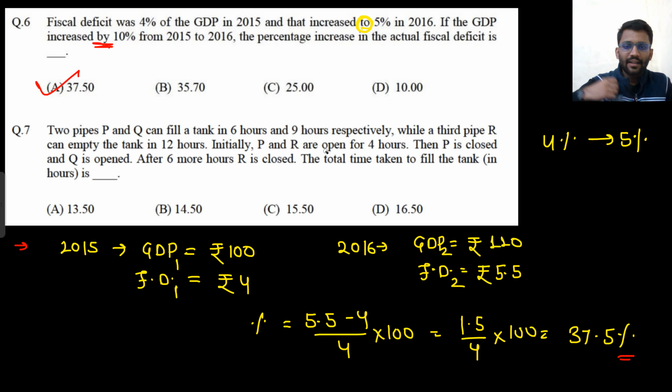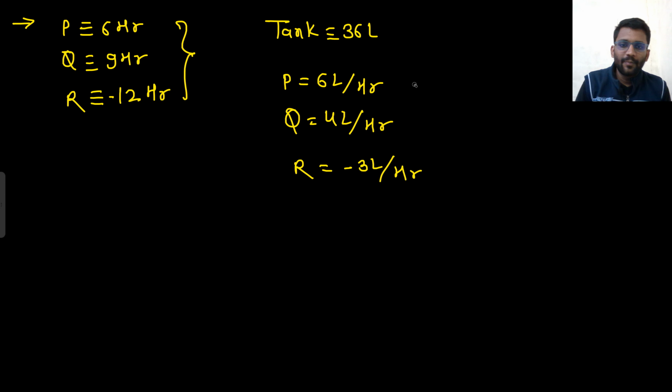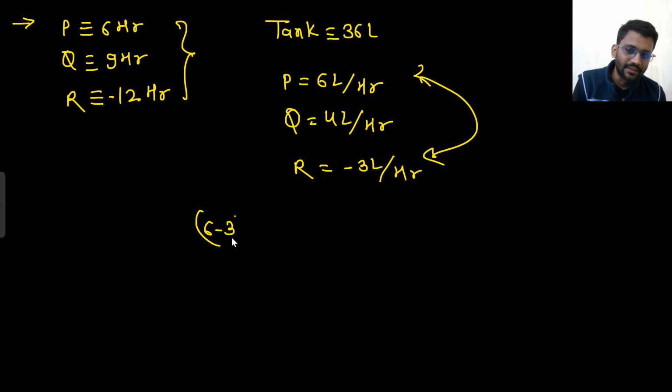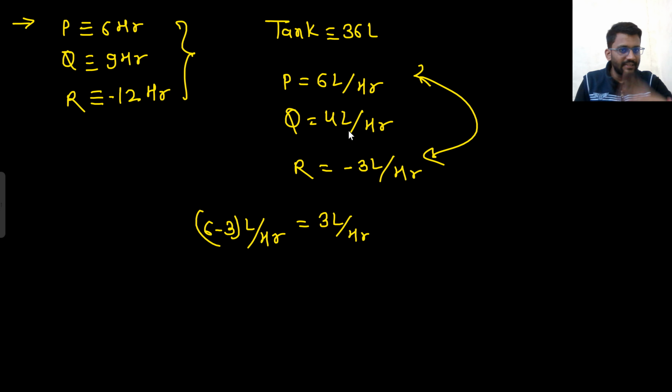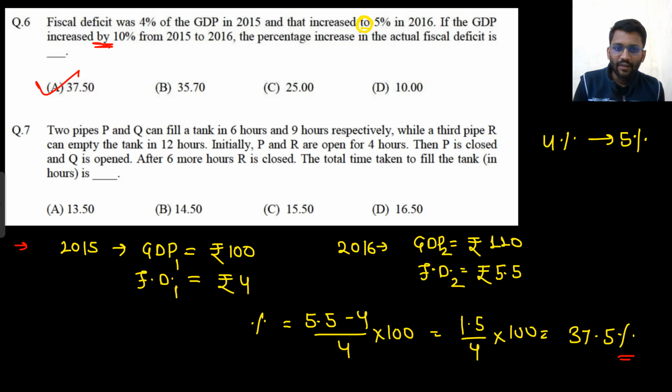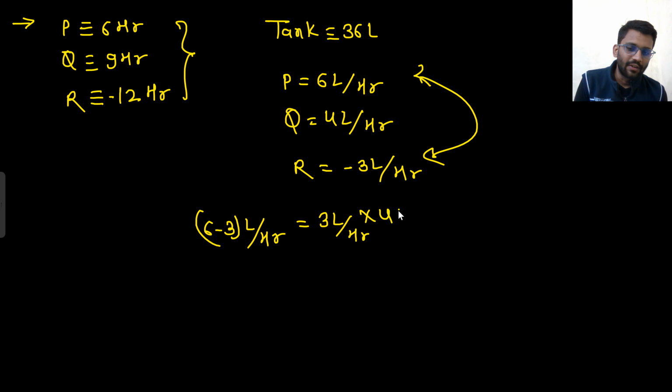Now initially P and R are open for 4 hours. If P and R are both open, that means 6 minus 3, so 3 liter per hour is being fed. P is giving 6 liter per hour and R is taking out 3 liter per hour. So in 1 hour 3 liter is given, and they are open for 4 hours, that means 12 liter is given.